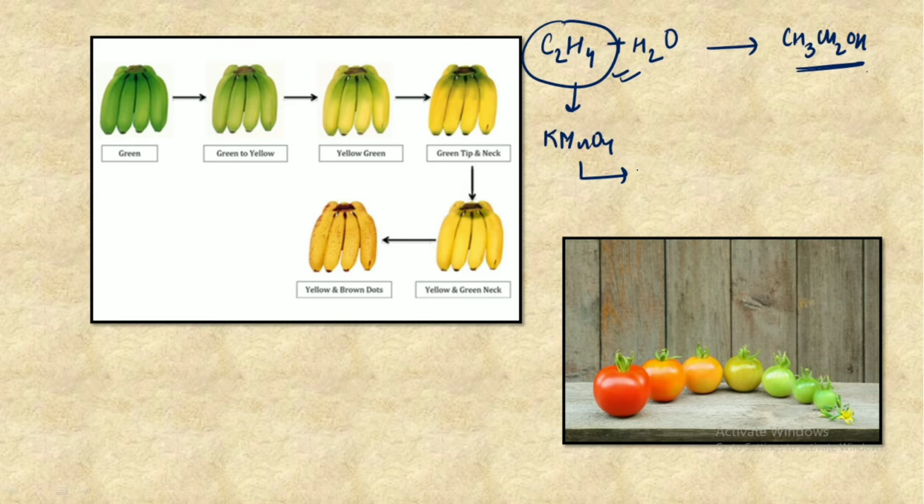And why is it done so? In order to have a longer life of the unripe fruit, and also so that the fruits can be stored for a longer time in that storage chamber, and hence increase the shelf life of those fruits. So this is the commercial application of KMnO4 in case of C2H4, that is the ethylene getting released from the plant. So make sure you remember this.